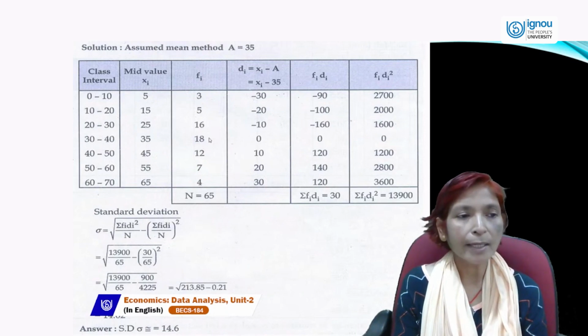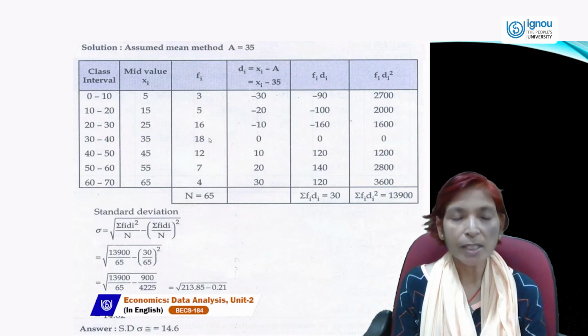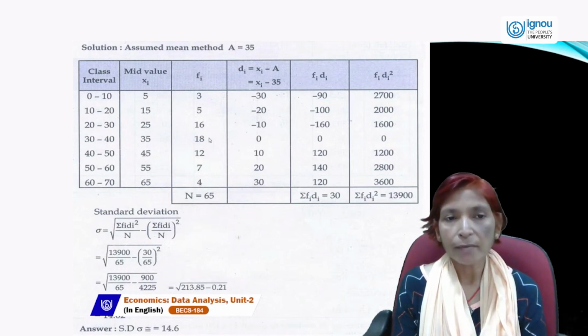10 plus 20 divided by 2 is 15. 20 plus 30 divided by 2 is 25. So the mid values are 5, 15, 25, 35, 45, 55, 65. Frequency is already given. First of all, we will estimate the deviation from the assumed mean.